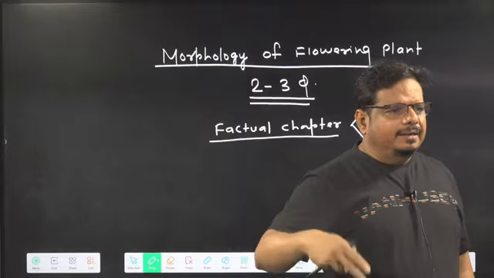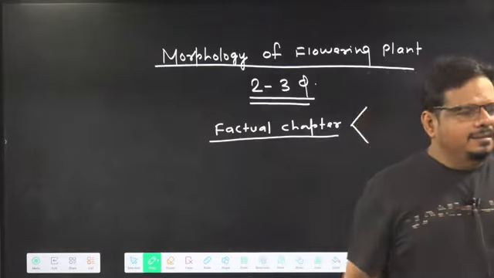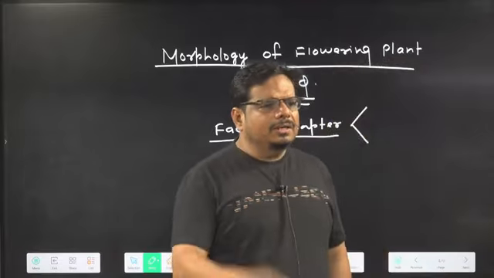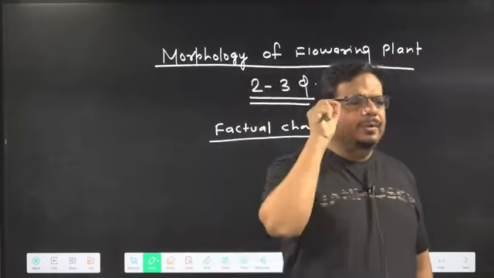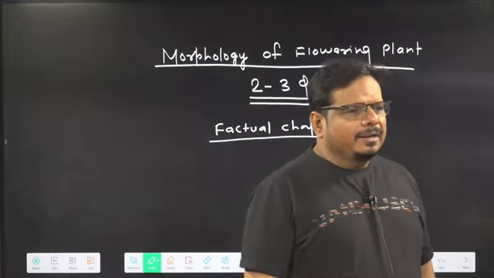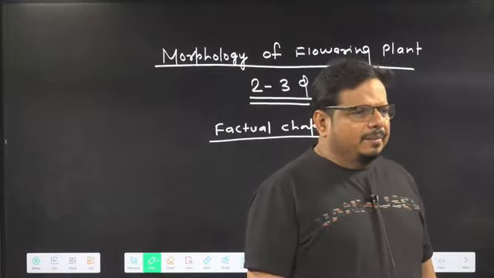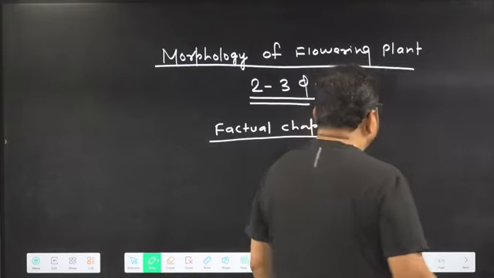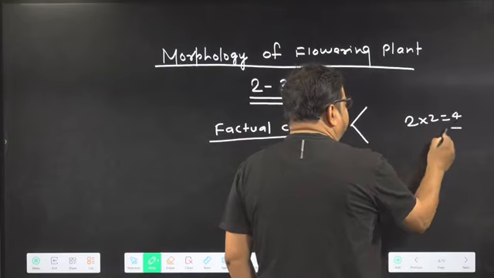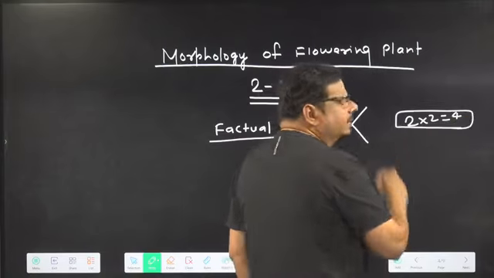Revise again and again, until and unless all examples, all terminology come in your reflex action. Got the idea? Always I use the word reflex action, meaning the things must be like 2 to the 4.